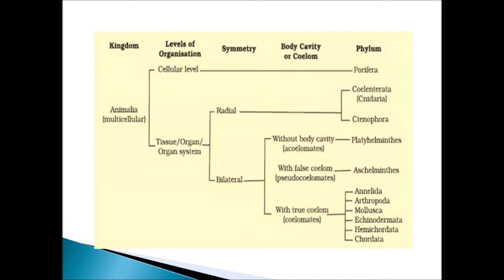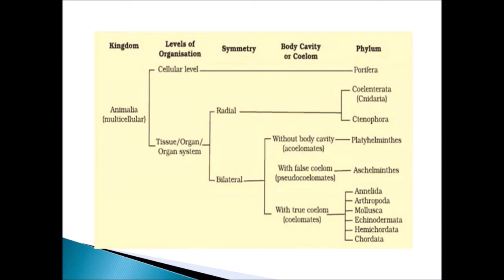They come under tissue, organ and organ system organization. The cellular level means the phylum Porifera is included. For cavity, there are three types: without body cavity, with false coelom, and with true coelom. Without body cavity is acoelomates, false coelom is pseudocoelomates, and true coelom is coelomates.